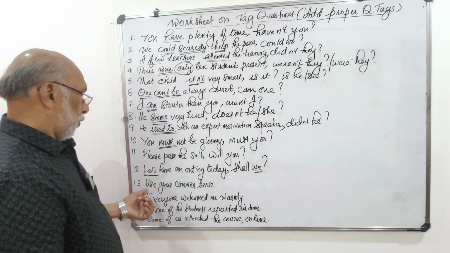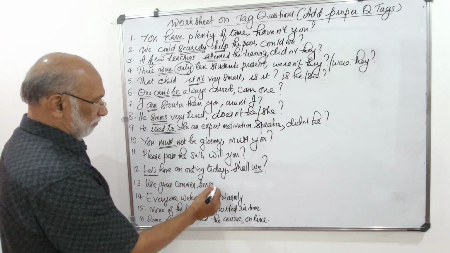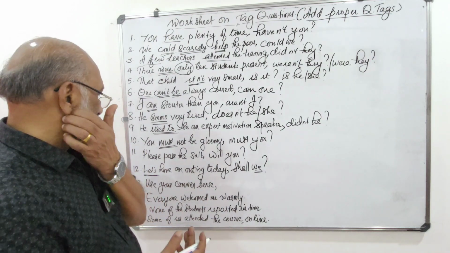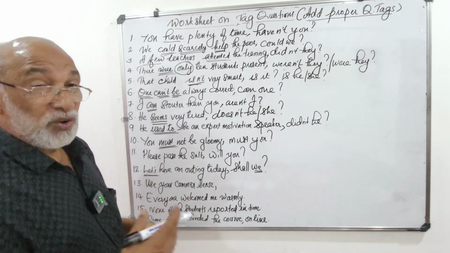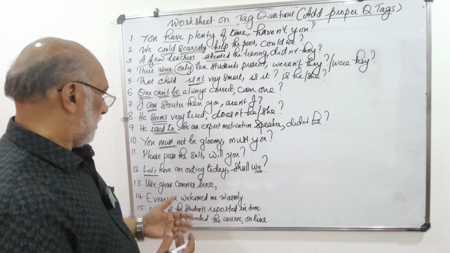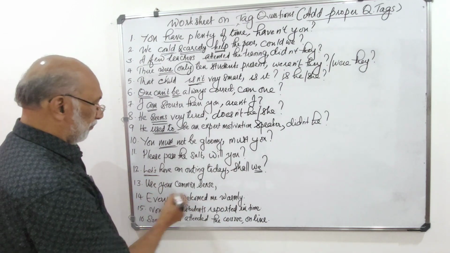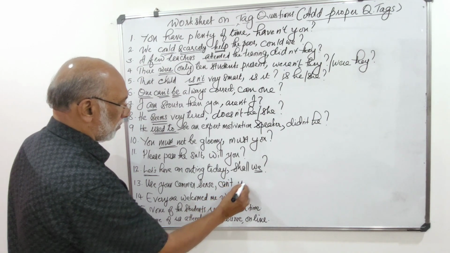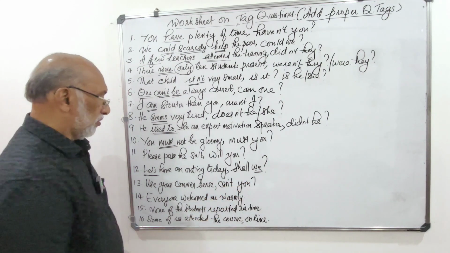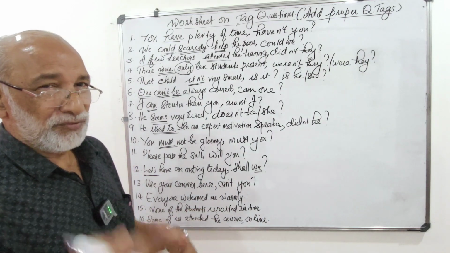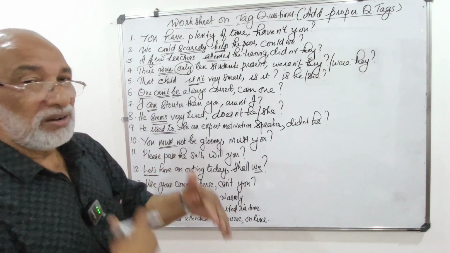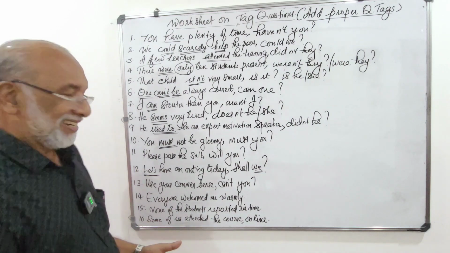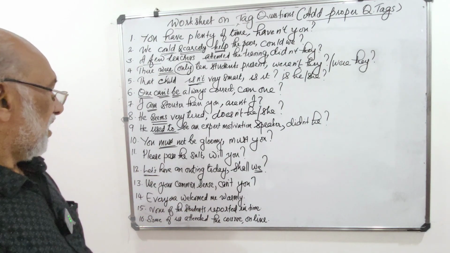Then, use your common sense. This is again an imperative mood sentence. It gives a kind of warning. So it should be, can't you? Use your common sense, can't you? It's a kind of rebuke or a kind of warning, so a kind of threat. So it should be, can't you?